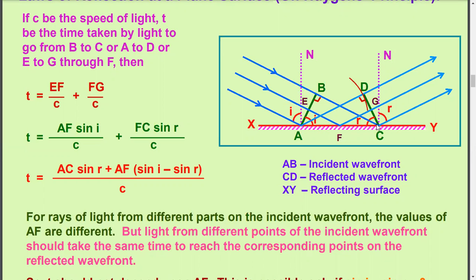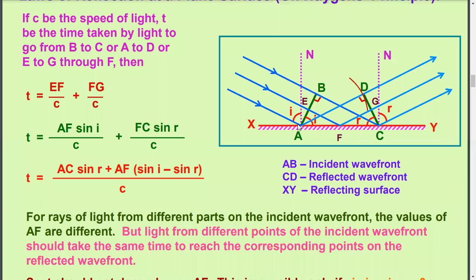Okay, so here, this is the reflected wavefront. Actually, A has reached position D and B has reached position C. So this is called the reflected wavefront.